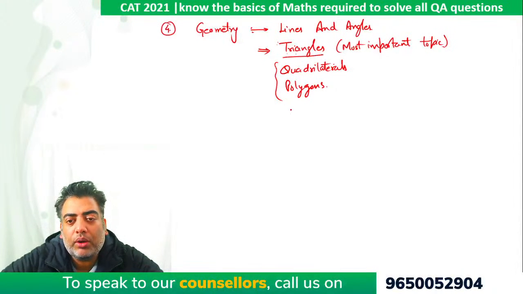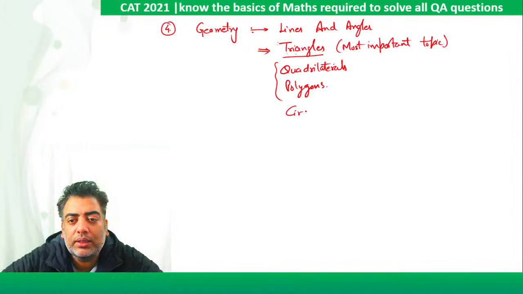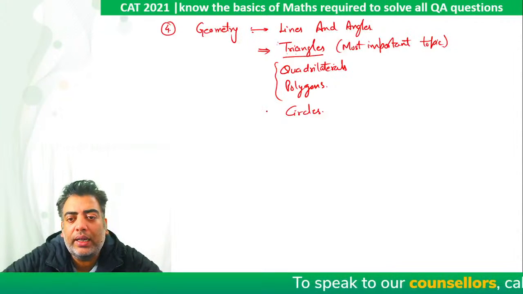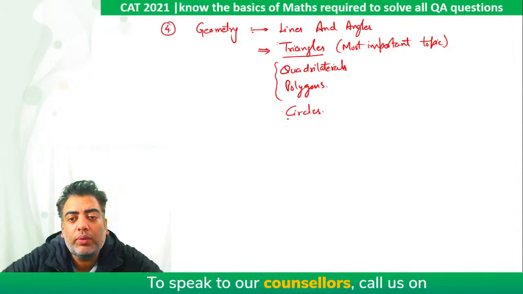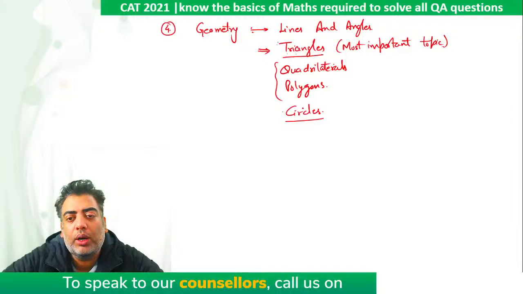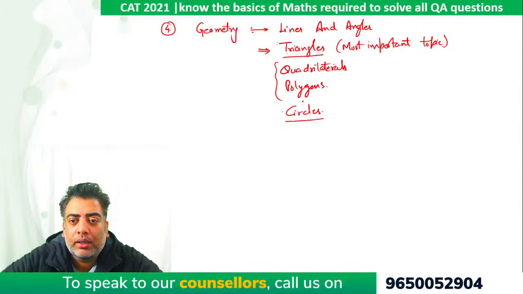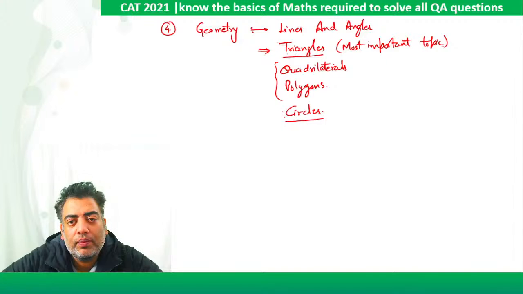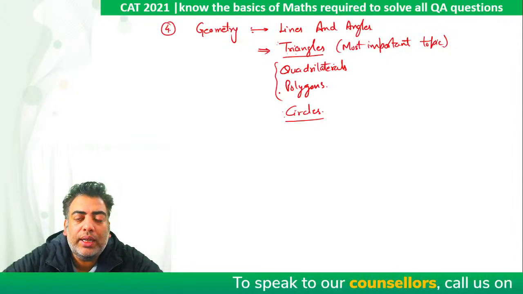Or when you come across questions based on circles, again the concept of triangles you will find is coming into the picture along with the extended properties of circles, right? Then there will be certain questions which are based on circles and polygons, circles and quadrilaterals. So this is the order in which we must solve each and every topic.